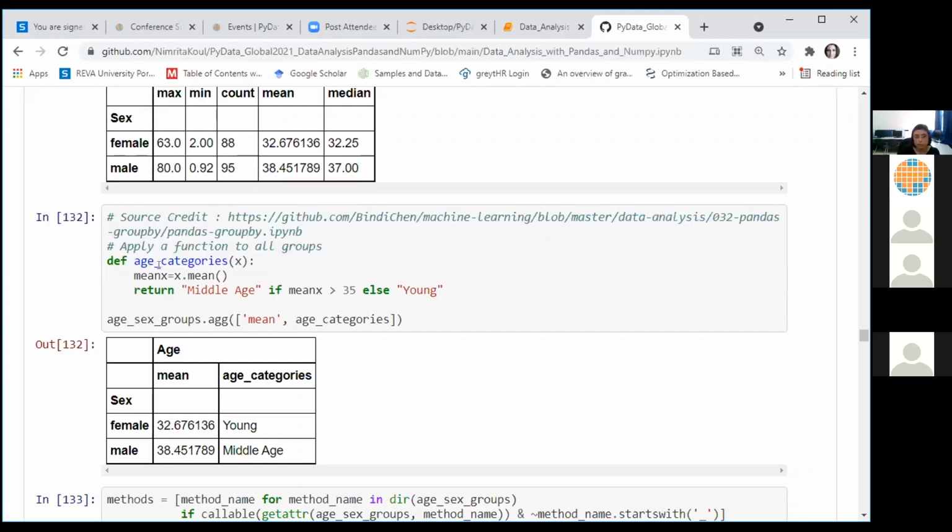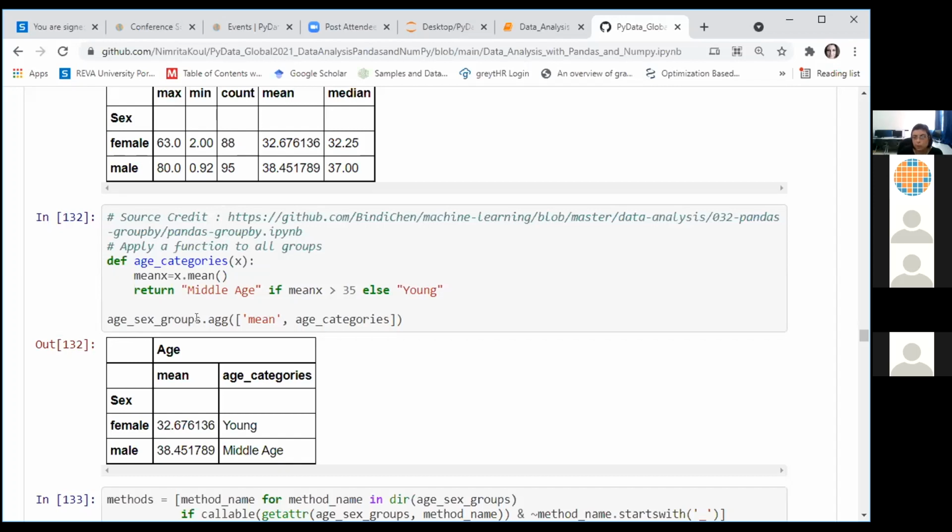We have created a function age_categories here. What this function does is that it creates a new column in the data frame and assigns values to that column based on the mean age in that column. So if the mean age is greater than 35, then middle age will be assigned as a value in the age_categories column. Otherwise, young will be assigned. So how do we use this user-defined function? I have created the groups earlier using the group by function.